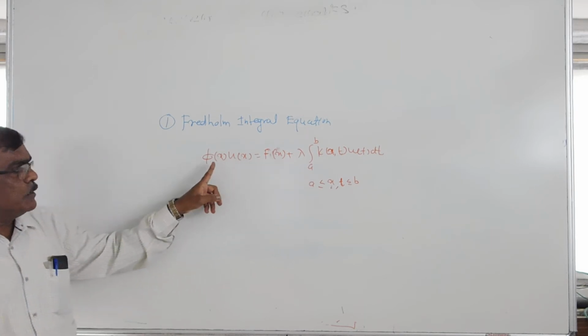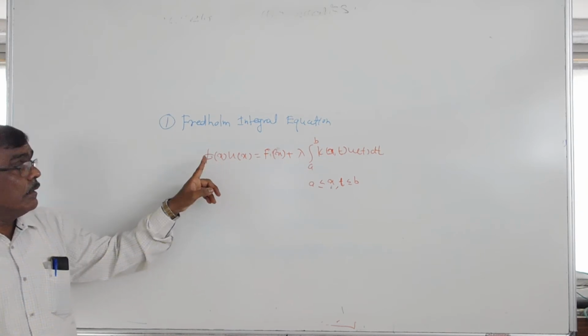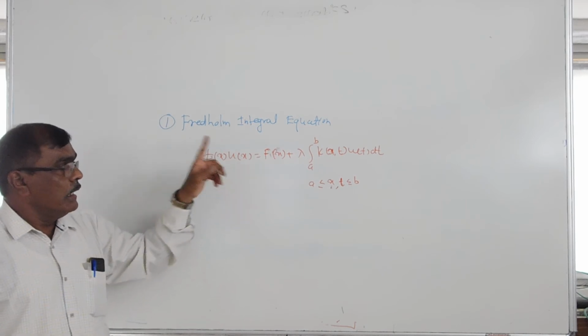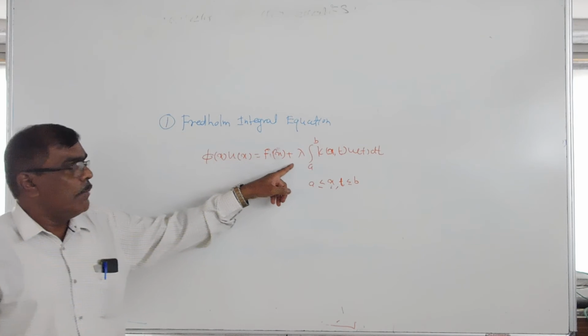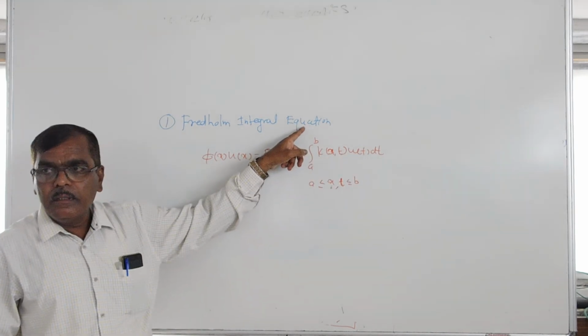The types of Fredholm integral equation depend on phi of x. If you take phi of x equal to 0, then the integral equation becomes f of x plus lambda times the integral of k of xt u of t dt over the limits a to b equal to 0.